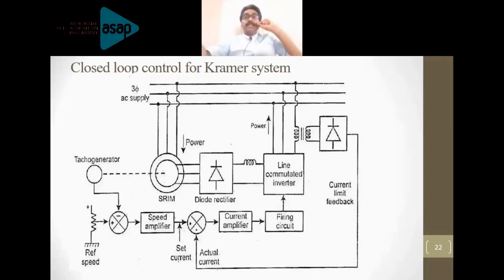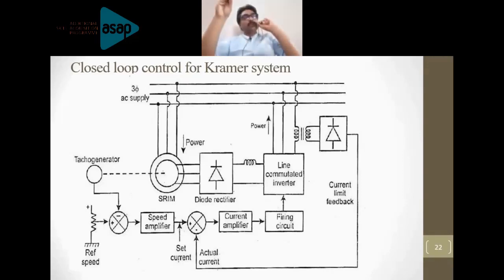Now you connect that block diagram with this control loop. See, a tachometer is connected to the slip ring induction motor to measure the speed, and you are giving the reference speed. That is compared and the output is taken. So here you can also write a speed controller, right? In order to avoid confusion, you may have a question why we are having a speed amplifier here.